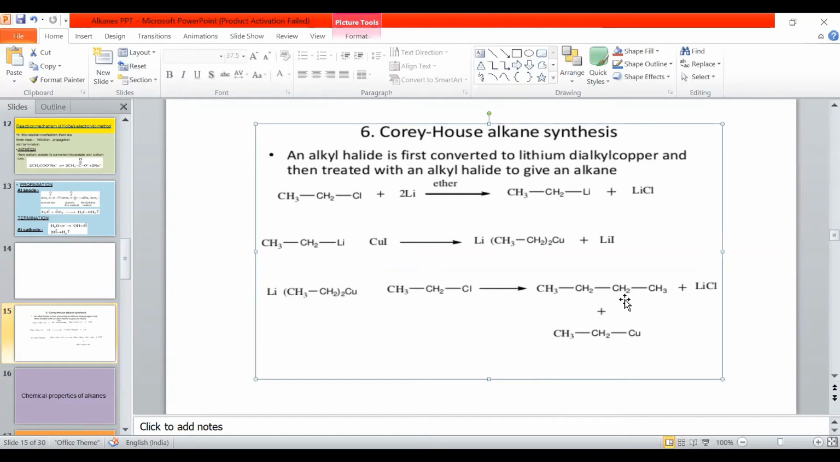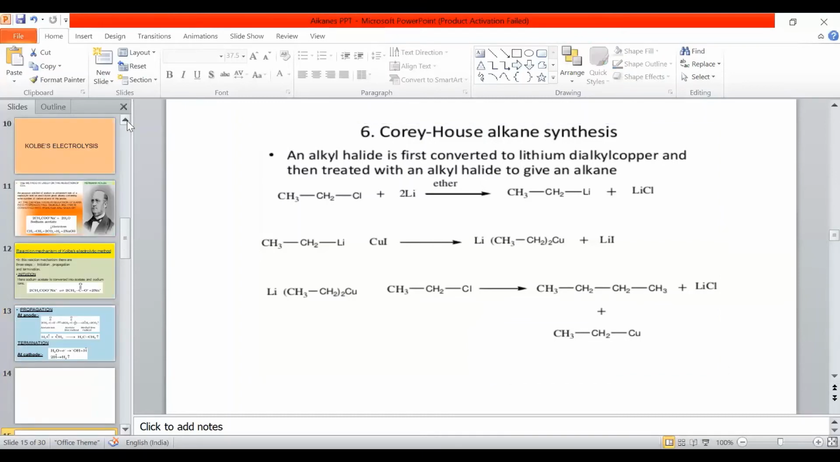So remember, in the Corey-House reaction, the alkyl halide or ethyl chloride is first treated with lithium, and the lithium-substituted ethyl molecule is again reacted with copper iodide to get the lithium dialkyl copper compound. It is again reacting with another molecule of ethyl chloride, and these metals combine with the chloride, and we get butane. This is a very important reaction. That is Corey-House. Let us sum up.